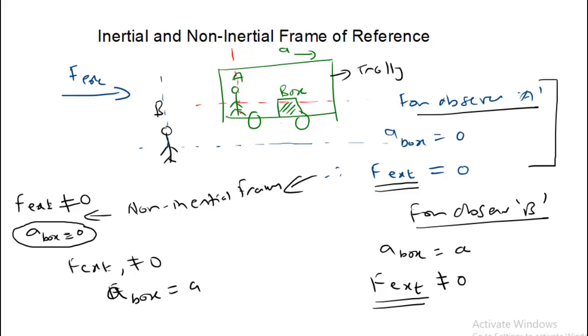For the observer A, the acceleration of the box was 0. So for the inertial frame of reference, we can observe all of Newton's laws are valid.